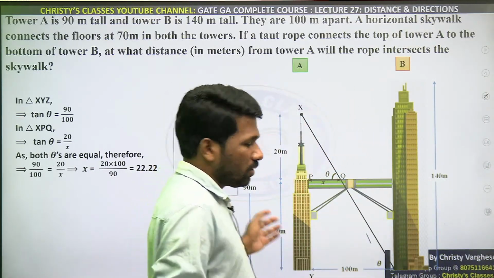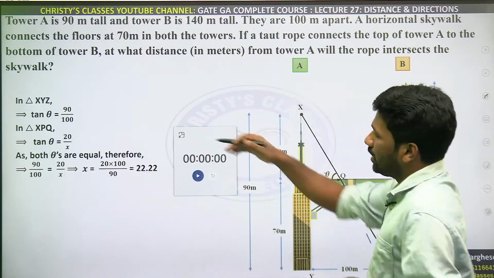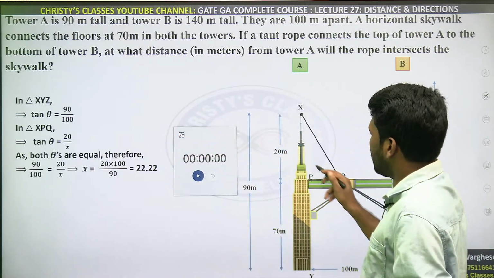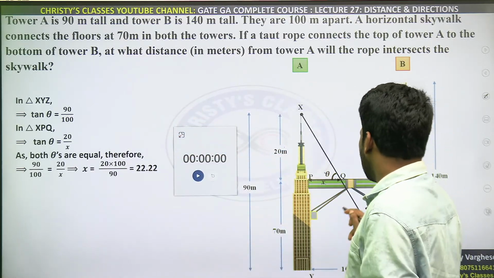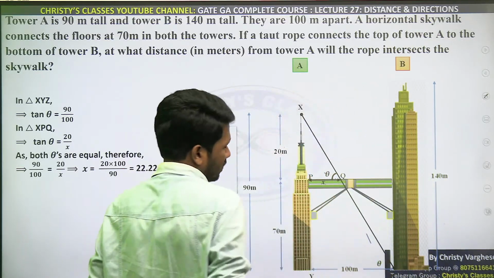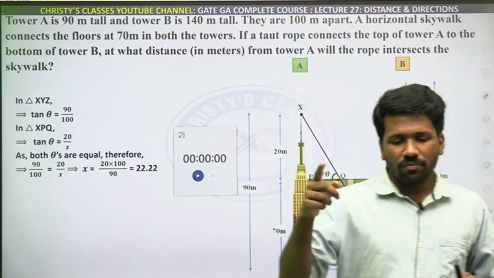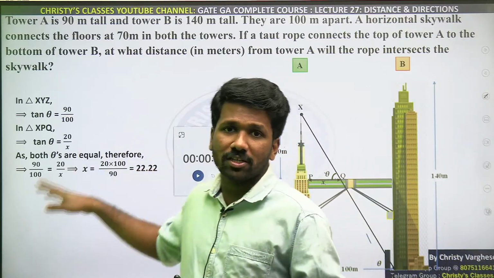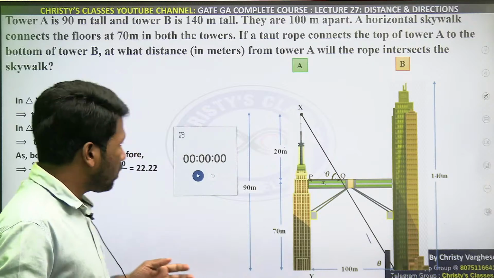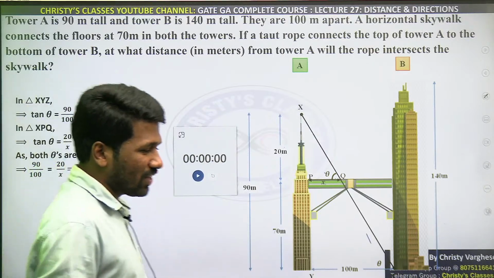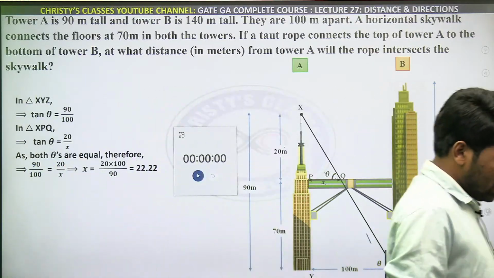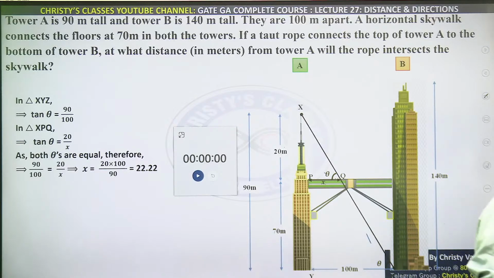हियर ट्रिग्नोमेट्री यूज किया है, tan theta is equal to opposite by adjacent. In this explanation tan theta is opposite by adjacent. Here also tan theta is opposite by adjacent. So that tan theta is same. I have already shown in the previous 1 or 2 questions. Now I am not explaining more about why trigonometrically and geometrically it is giving the same answer. So yeah, trigonometry and geometry are the same.